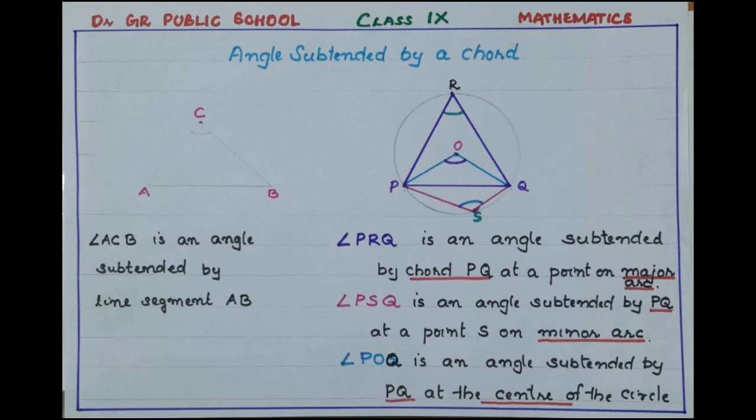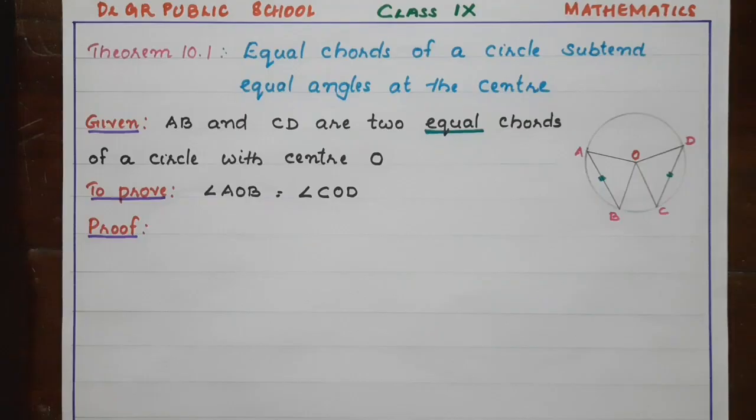Before going to the theorems, you should know the concept of angle subtended by a chord. Angle subtended by a chord means an angle formed by a chord at a particular point. Here you can see some angles made by a chord. Children, you have to read and understand all these.